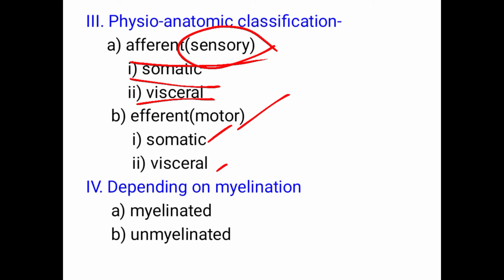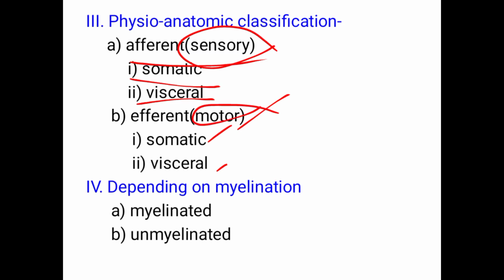Sensory means all the sensations like touch on your finger or skin, pressure sensation, or temperature sensation, like hot or warm on your skin, you will sense it. Those sensations are carried by separate sensory nerve fibers.